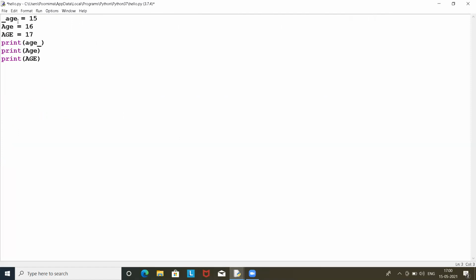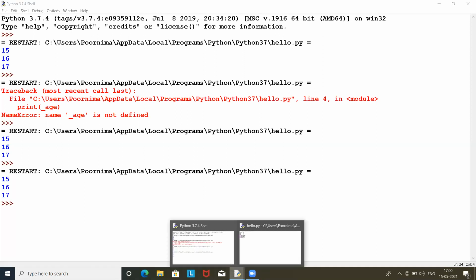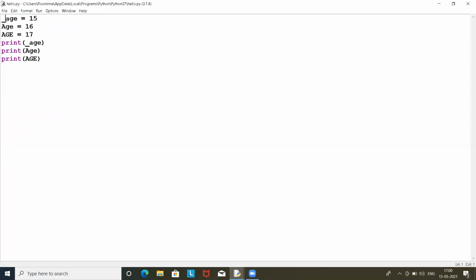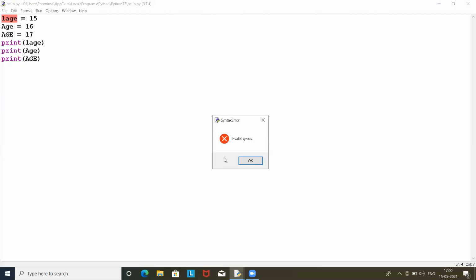Okay, if I write the same underscore here as such, and if I now print it, it will show me the same result, 15, 16, 17. But now if I write 1 here, and here also if I write 1, it will show me an error like that, because we cannot start our variable name with a number. That is our second rule of variable name.